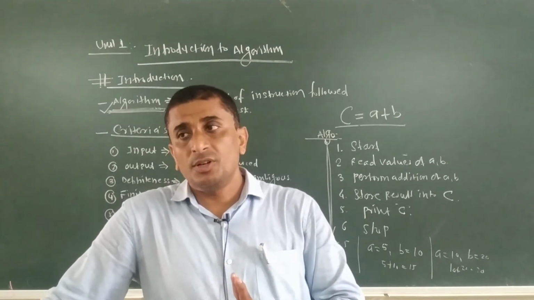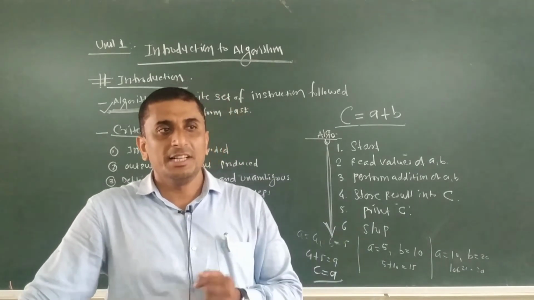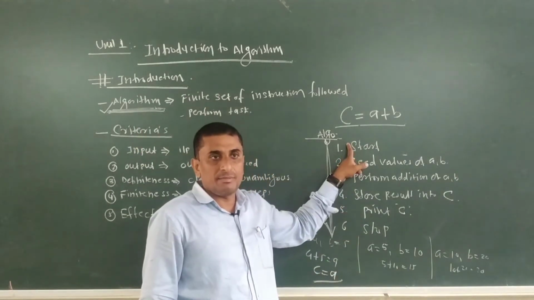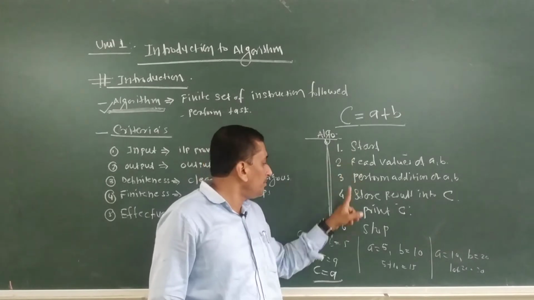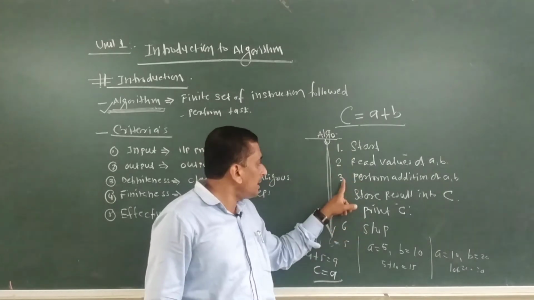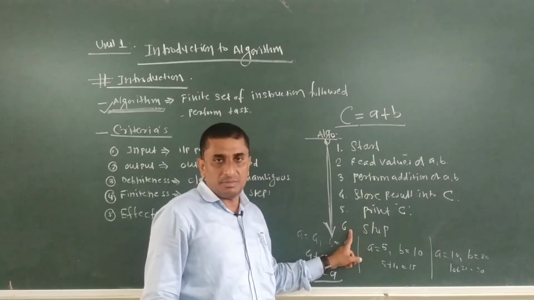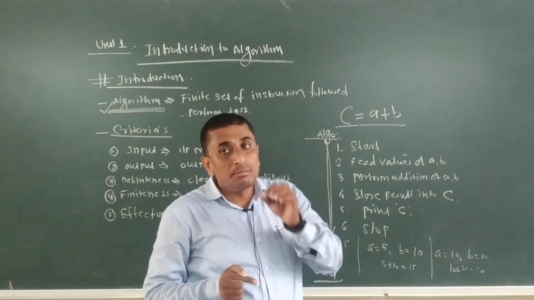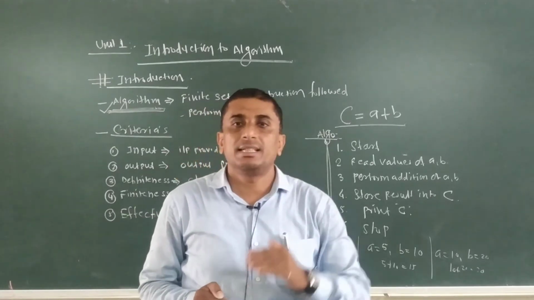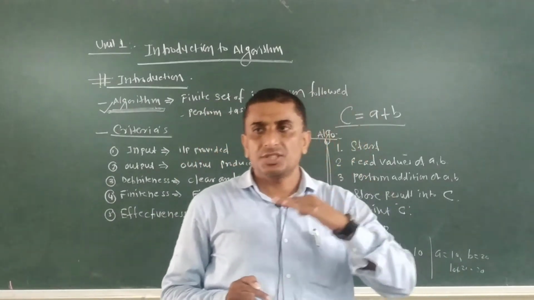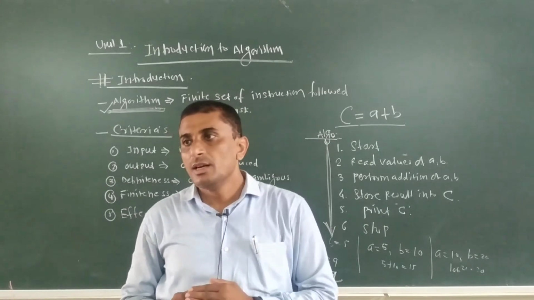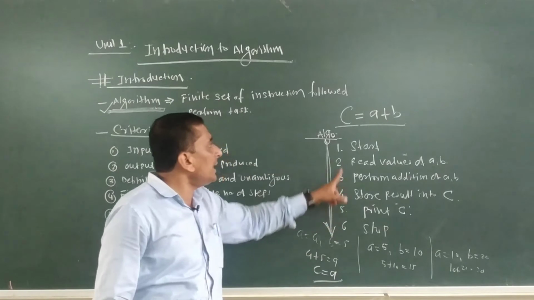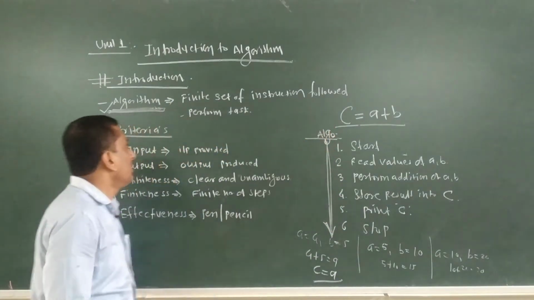The second basic important point is that it is in a sequential manner. It means that step number 4 cannot be implemented with step number 1, step number 2 cannot be implemented with step number 5, and step number 3 cannot be implemented with step number 6. All of this must be followed in sequential order: step number 1, step number 2, step number 3, step number 4, 5, 6 and so on. So this finite number of steps in a sequential manner is what we call an algorithm.